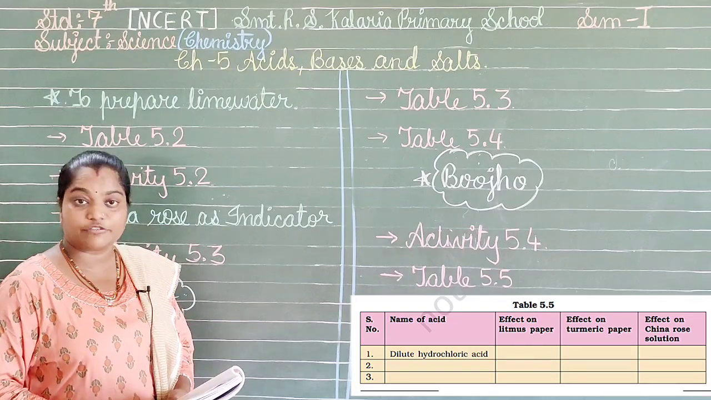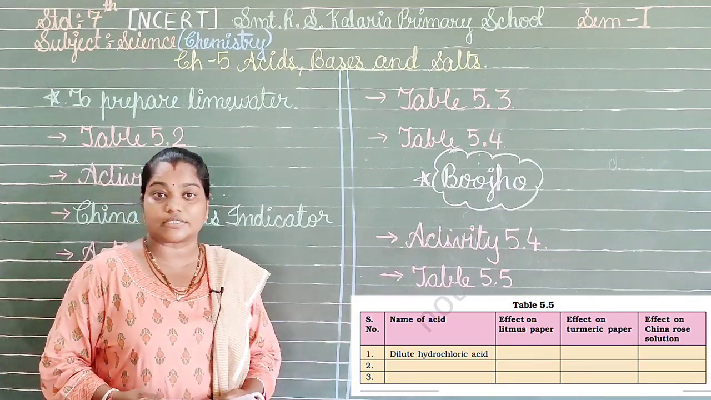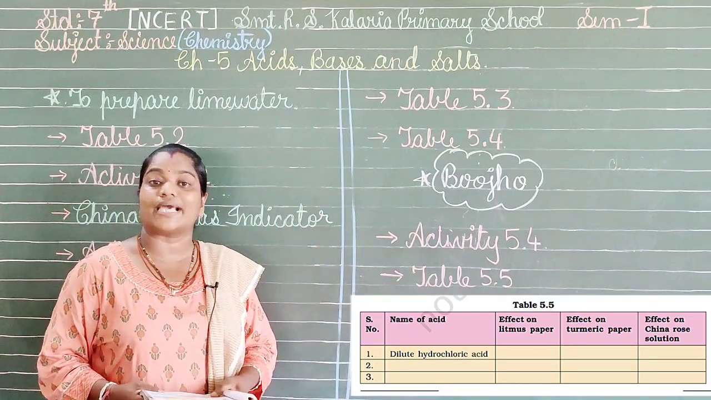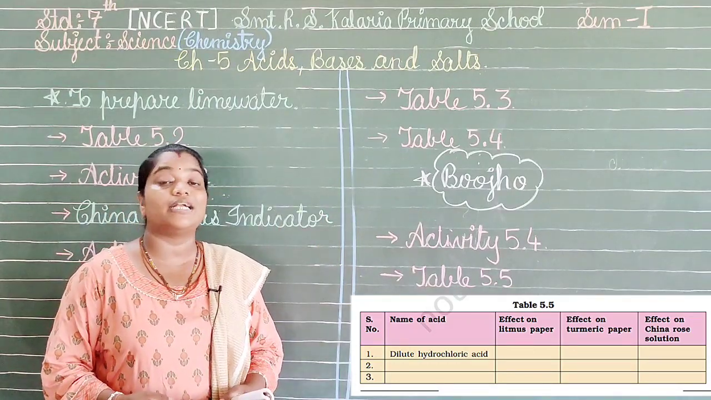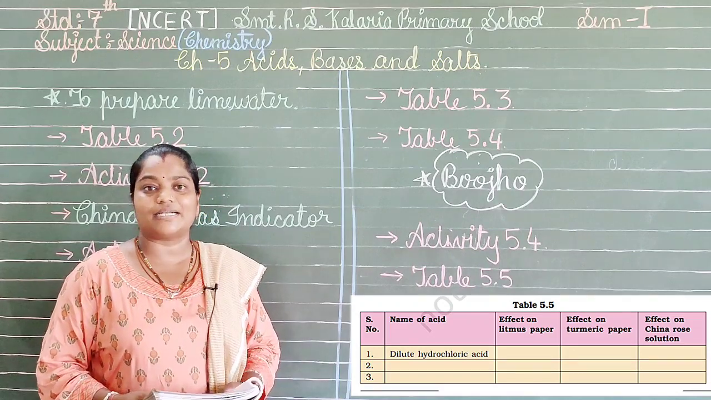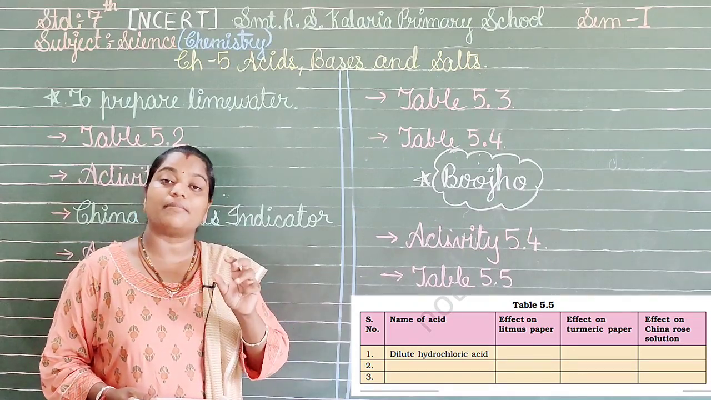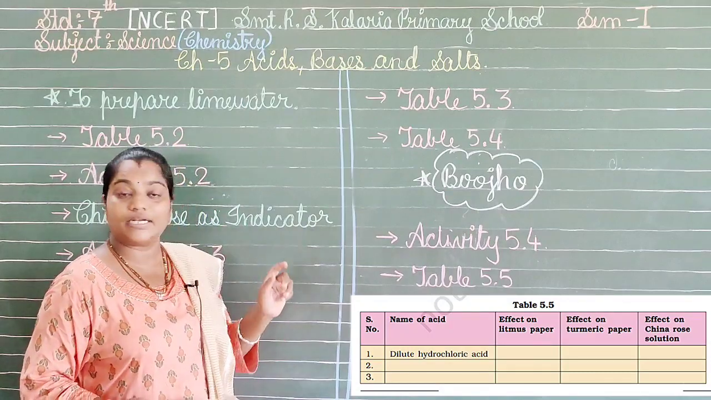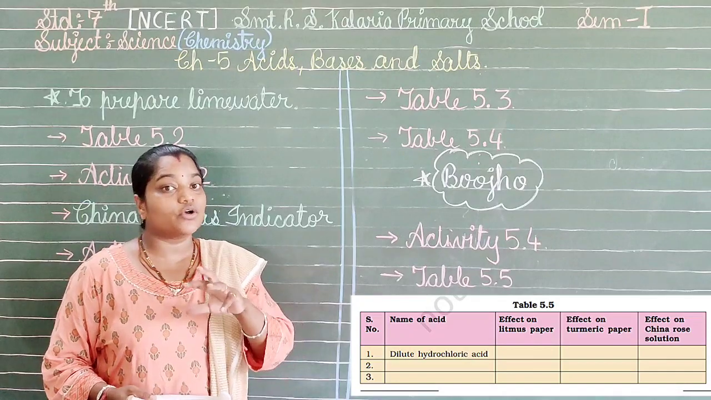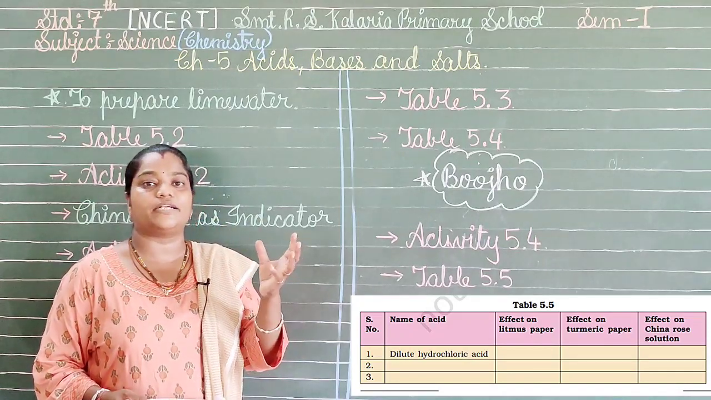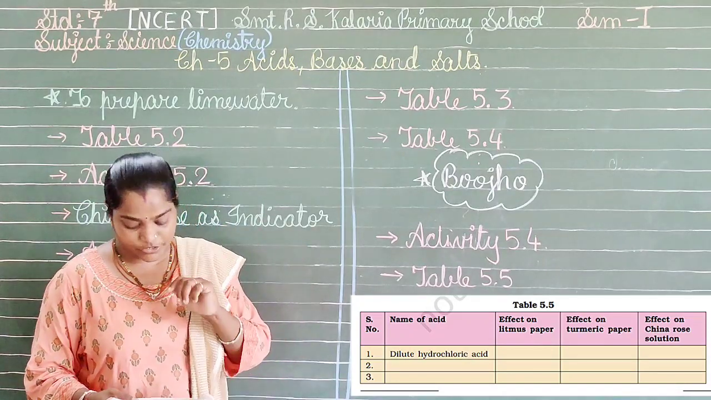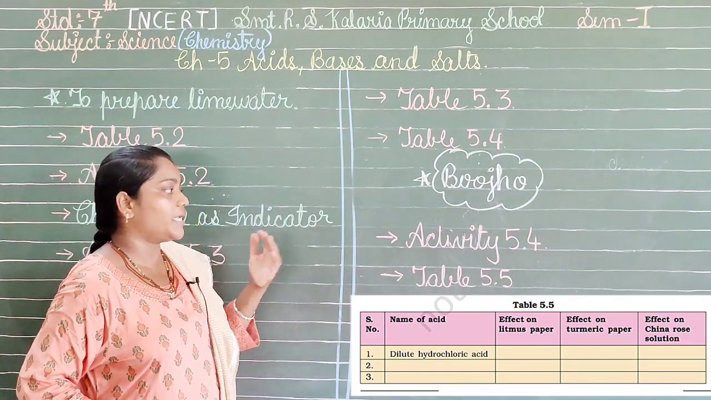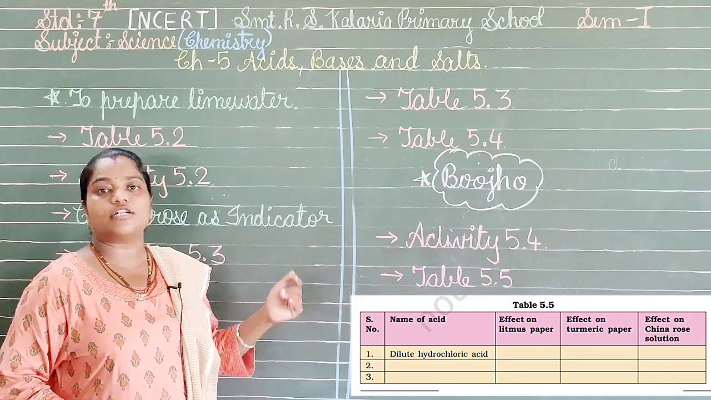By this we can identify what the activity will be telling us. So this table 5.5 is telling us what will be the result of the litmus paper on dilute hydrochloric acid. The name itself says it is an acid, acidic in nature. So what change will there be? Yes, the blue litmus will change to red litmus, so it is acidic in nature. And thus we can have other examples also. We can even take any of the basic solutions and even neutral solutions.